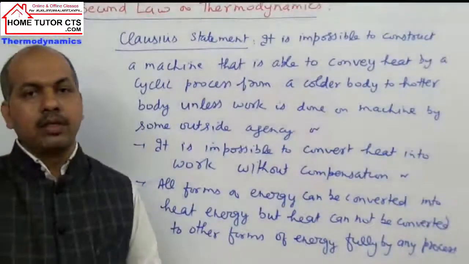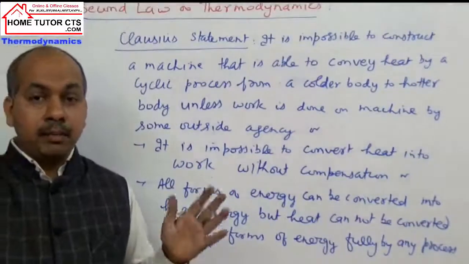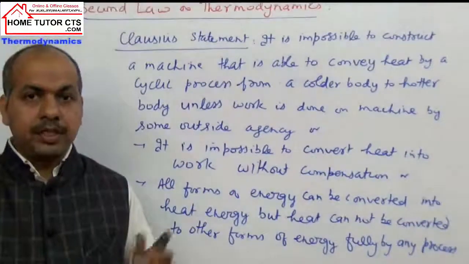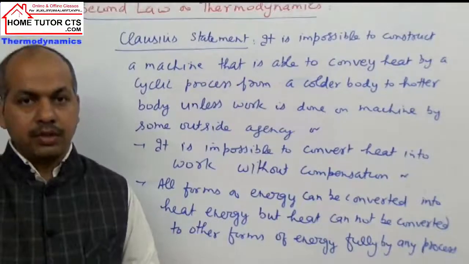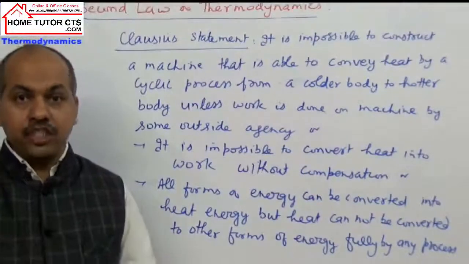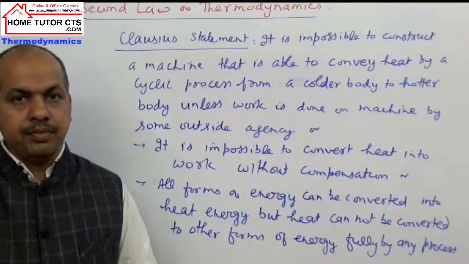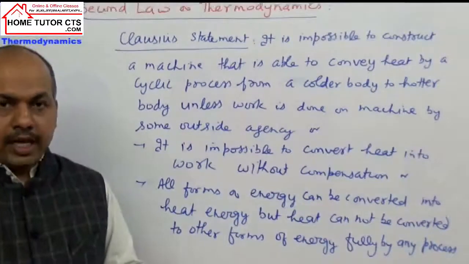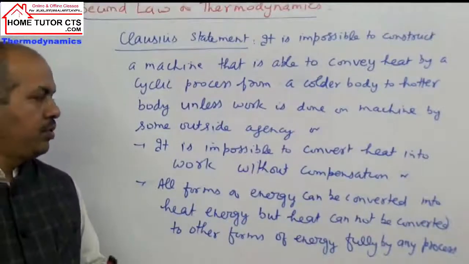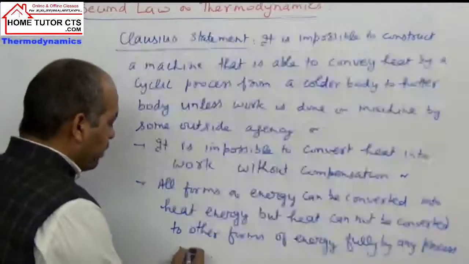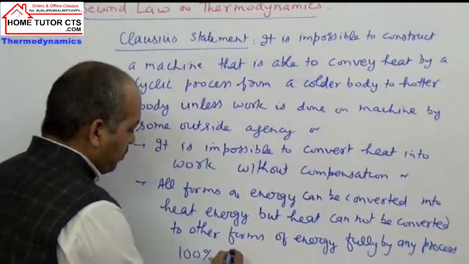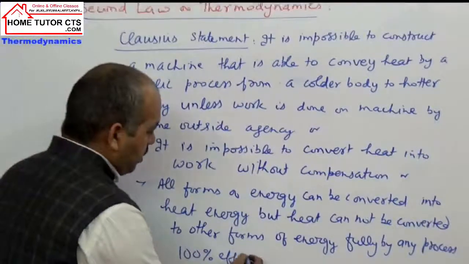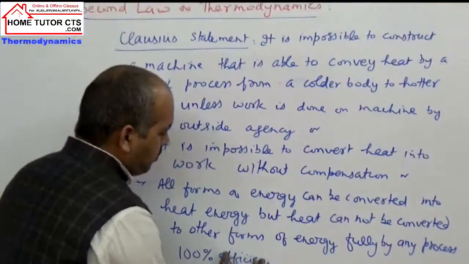It is impossible to construct an engine or machine which is having 100% efficiency.